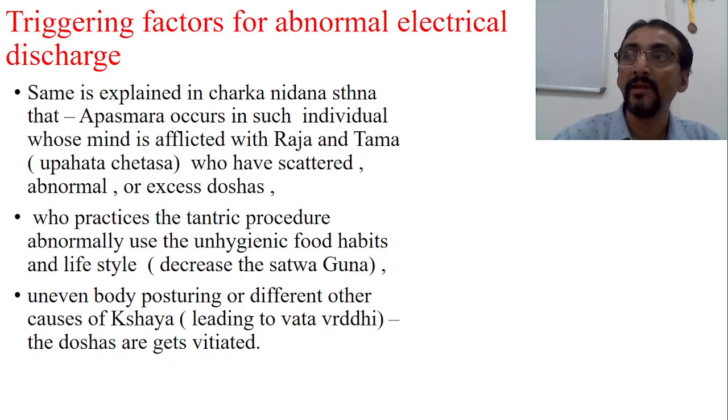Because sattva has to be maintained, and sattva can be imparted only by sattvika food, those who take tamasika and rajasika food may develop this deficiency in sattva. That means the balance between excitatory and inhibitory will be lost, and that may lead to epilepsy. Uneven body posturing or other causes of kshaya may also lead to epilepsy. This is what is explained in our science.